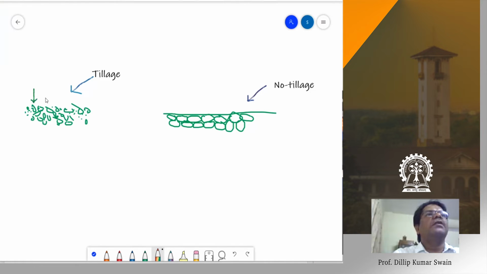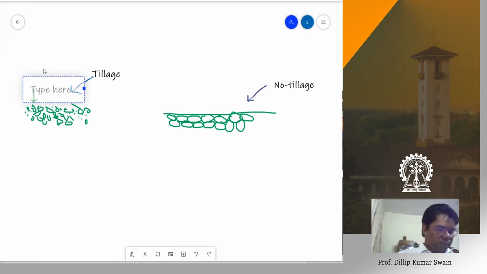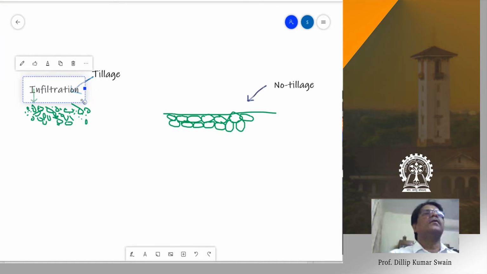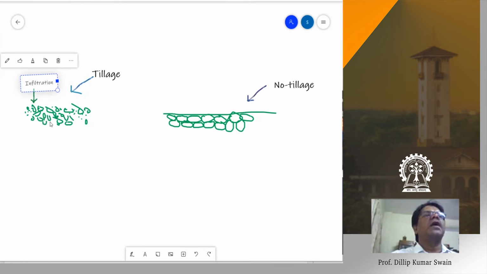This is known as infiltration, the entry of water into soil. And percolation is the movement of water inside soil, that is percolation.